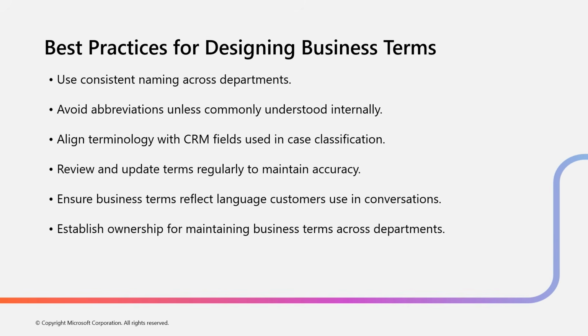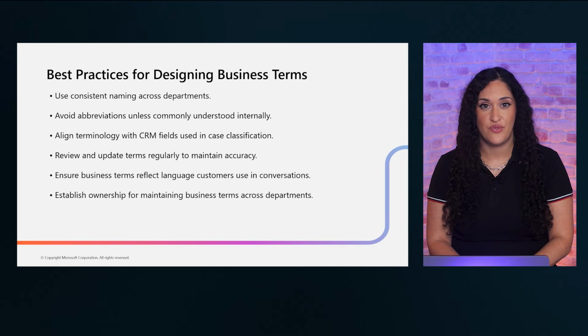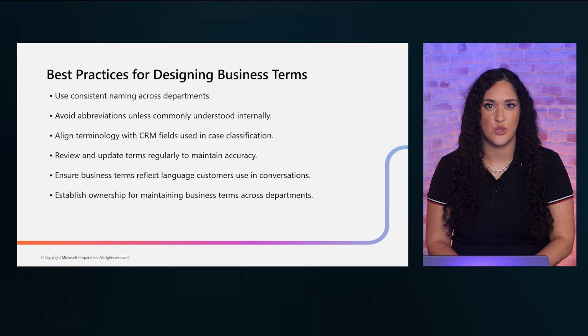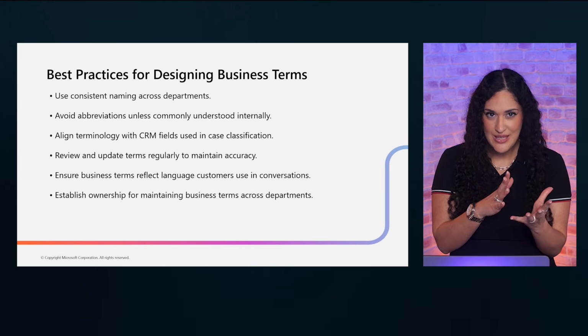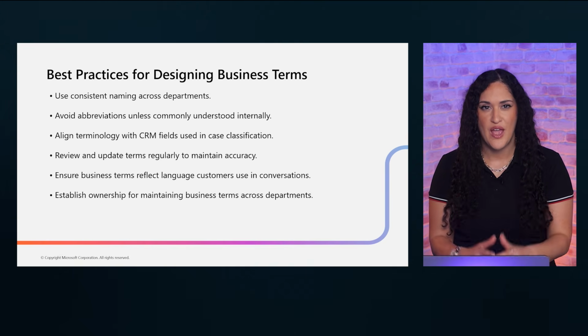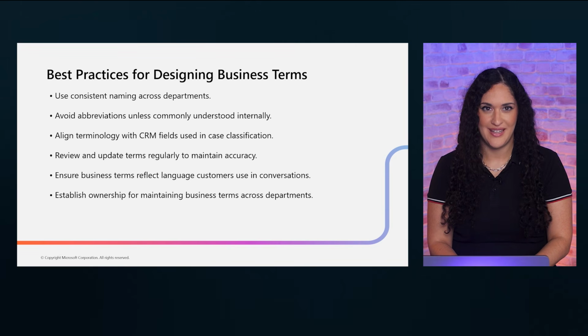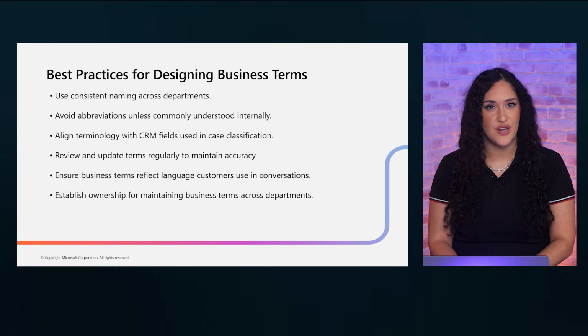Here are the best practices to keep your business terms effective over time as an agentic AI architect. Use consistent naming conventions across all departments to avoid confusion. Avoid abbreviations unless they are universally understood within your organization. Align your terminology with CRM fields so there's no disconnect between what agents see and what Copilot references. Review and update terms regularly because your business evolves and your AI vocabulary should too.